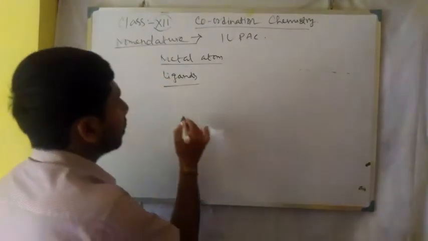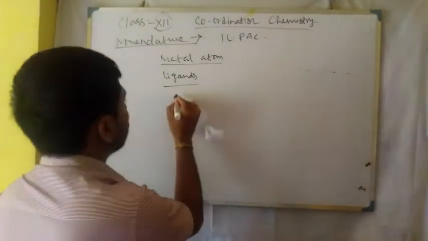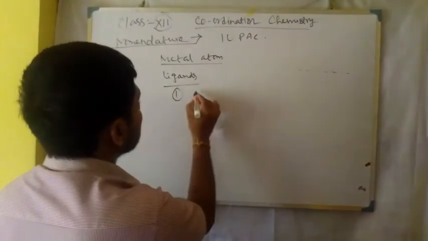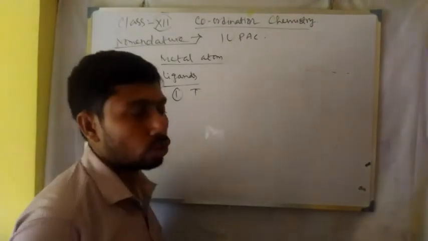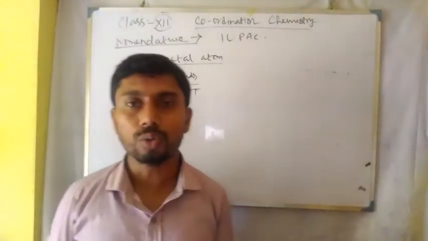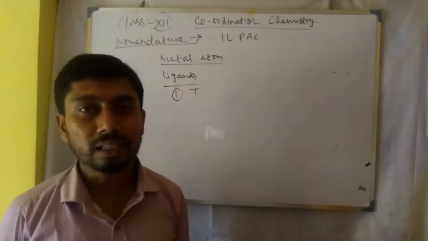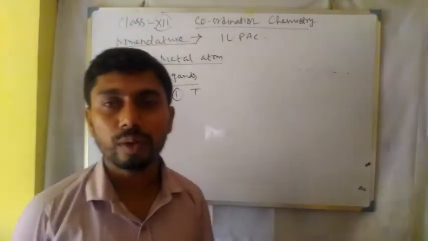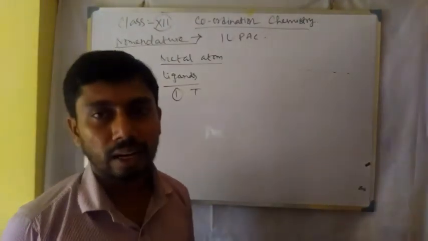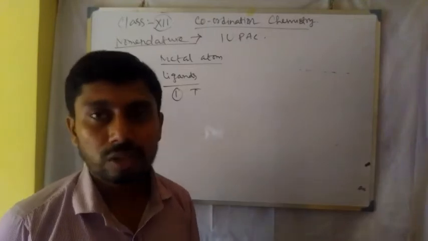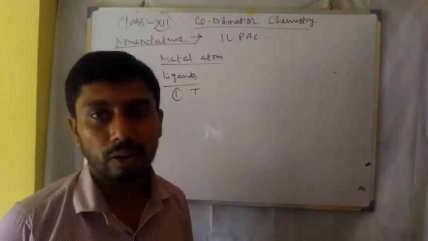Now coming to the name of the ligands. There is a different rule to nomenclate the ligands. The ligands may be of three types. We know they are neutral, cationic and anionic: neutral species, cationic species and anionic species.